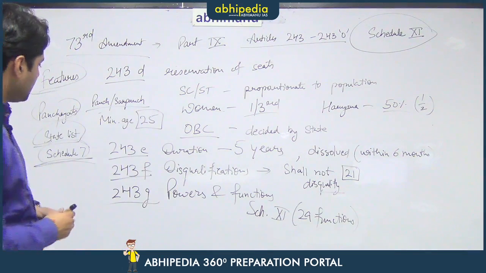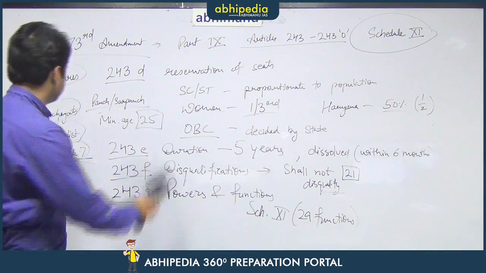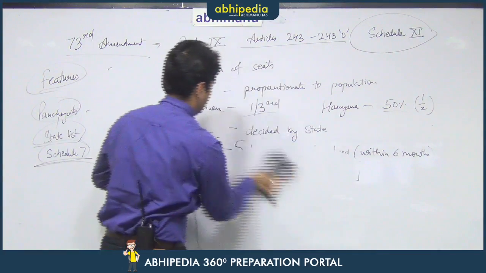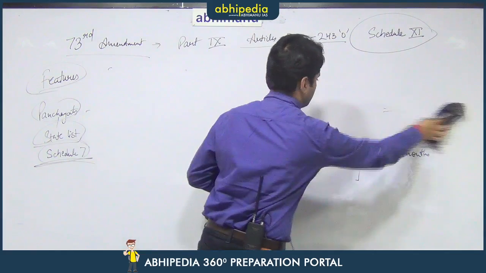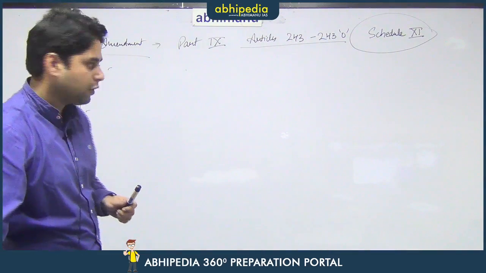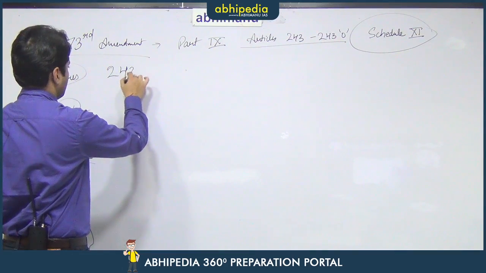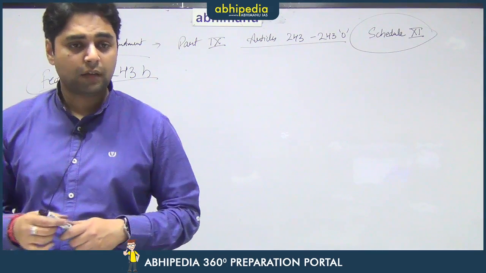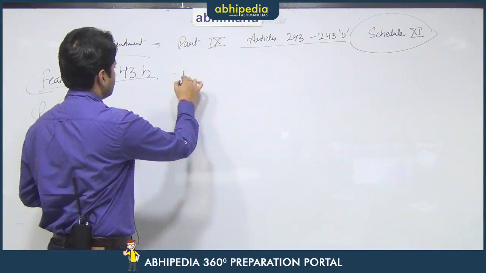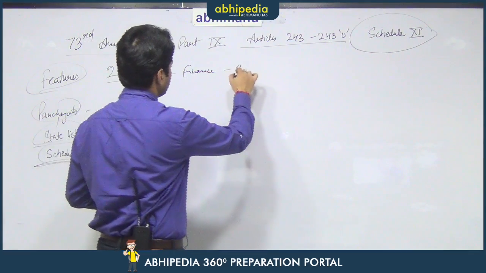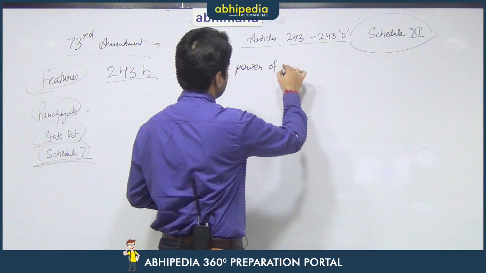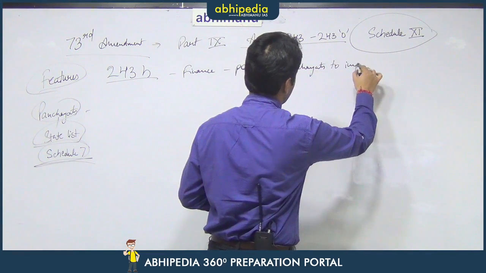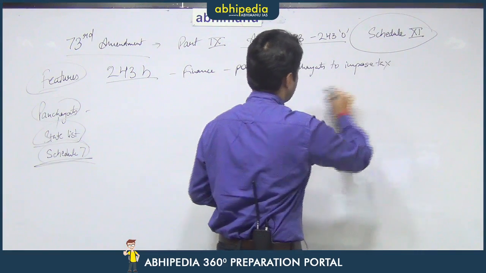After that, Article 243H talks about the finances. That means the power of panchayats to impose taxes or to collect funds.